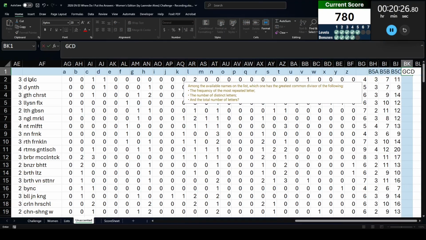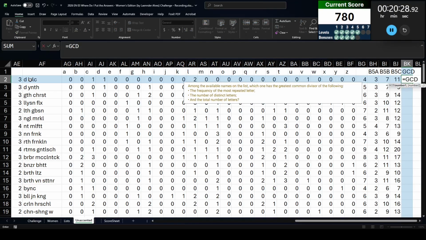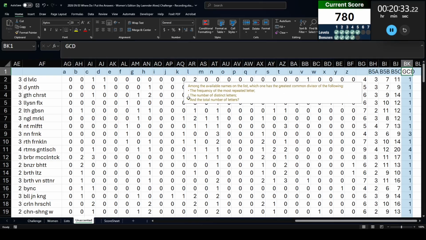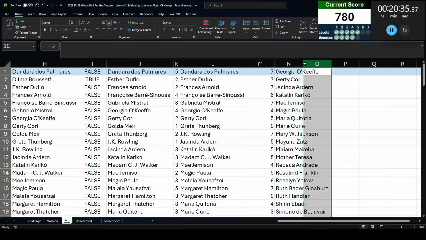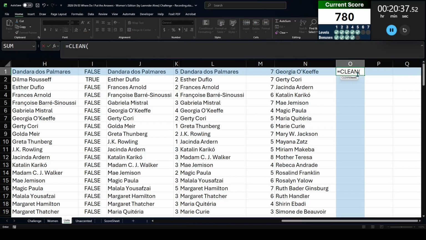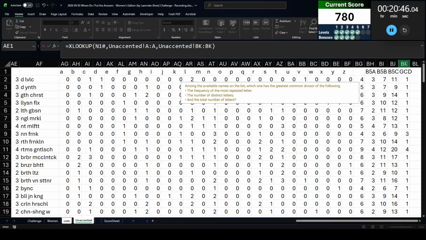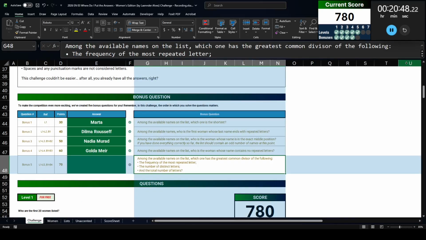And now for the greatest common divisor, we can just use the GCD function to do that. And then we're going to bring that out to our list here. Lookup from this list, compare that to column A, and return the greatest common denominator, which is in column BK. And we want which one has the greatest common divisor.